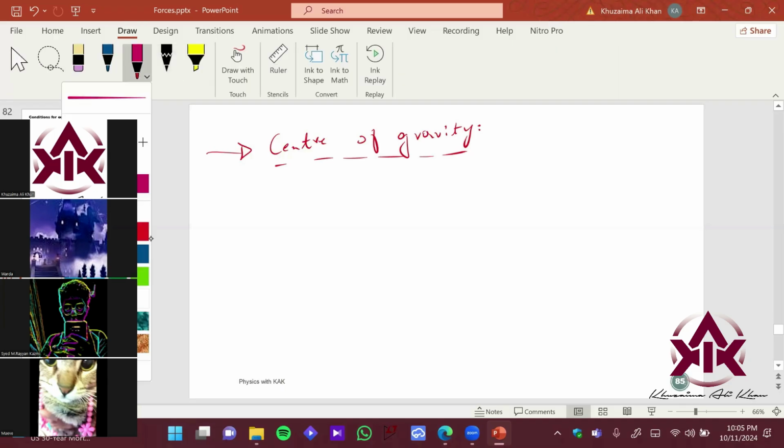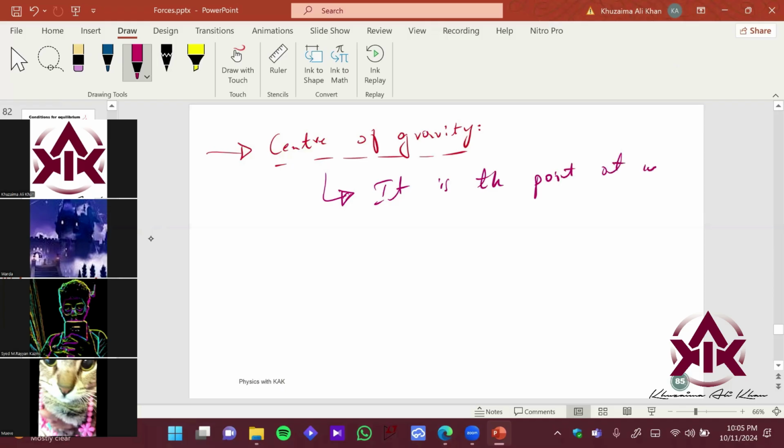As Ryan said, it is a point. It is the point at which the weight of an object appears to act.